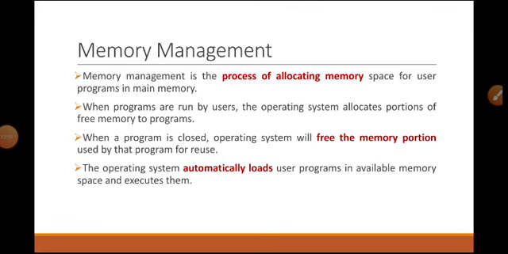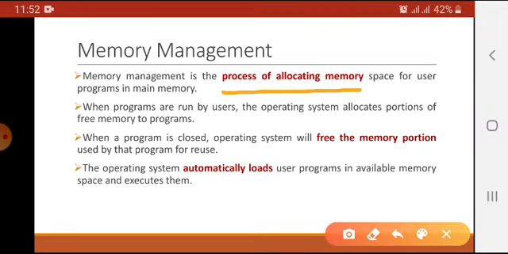The second function of operating system is to manage the memory. So memory management is the process of allocating memory space for user programs in the main memory. Main memory means particularly RAM. So in memory management, basically we are talking about the RAM. Operating system will look after the space. Is there any space available in RAM? If enough space is available, then it will swap in the process into the RAM and swap out the completed or unnecessary processes that are present in the RAM.